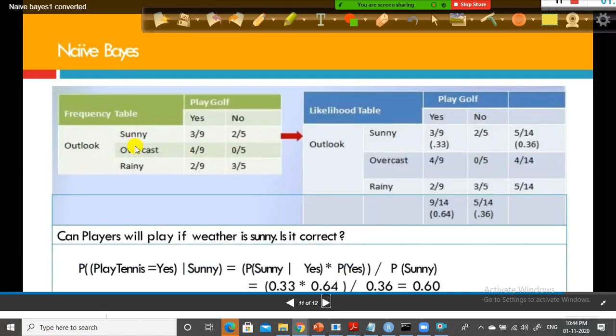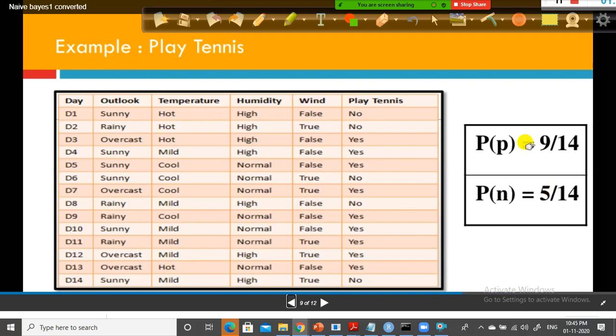Look here. In the Outlook, 3 distinct categories are there, and in each category, how many records are there? So here 5, and here 4. Overcast and rainy, 5 records are there. Out of 9, 3 times he played tennis during sunny time, and 2 times, right? This is the prior probability. 9 is the prior probability, 5 is the prior probability. Remember, the 9 and 5 are the prior probability.